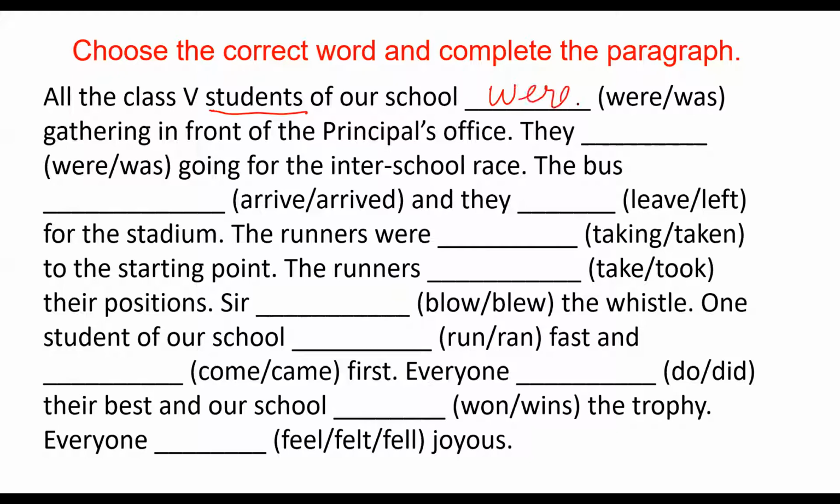Were gathering in front of the principal's office. They dash going for inter-school race. They were going for inter-school race.